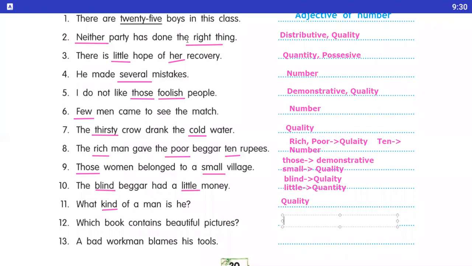Number 12, which book contains beautiful picture? Yes, which, underline the which and underline the beautiful. So here which is an interrogative and beautiful here is a quality. Okay, it is an adjective of quality.